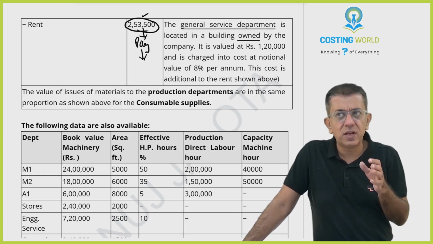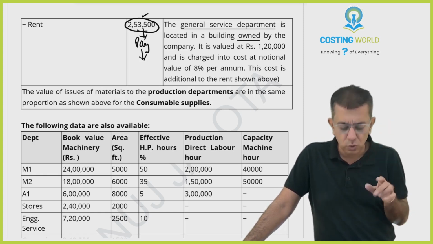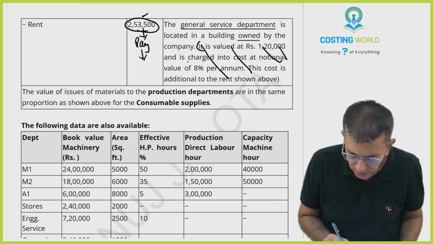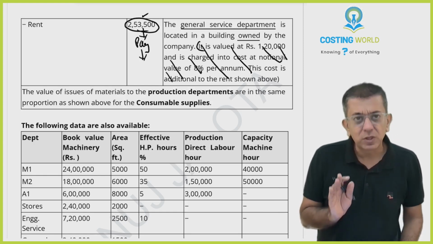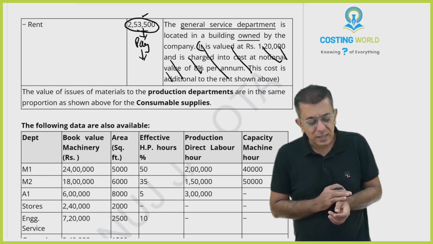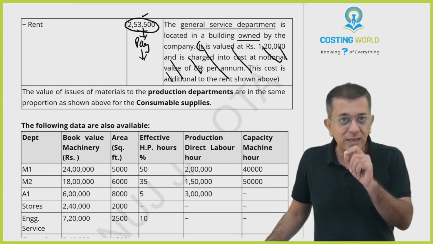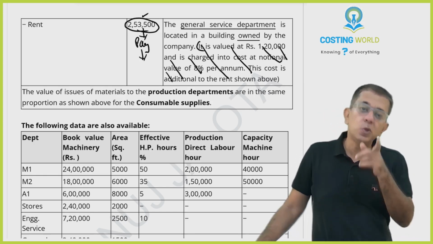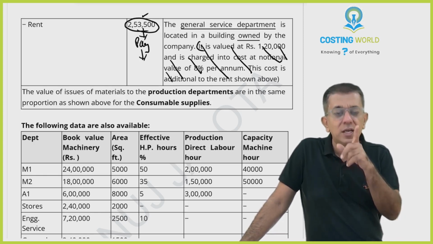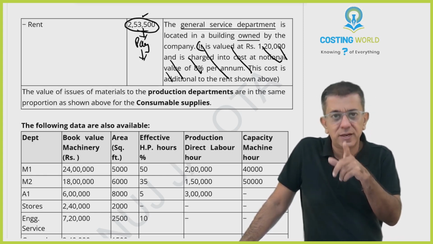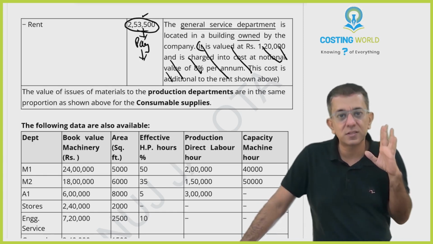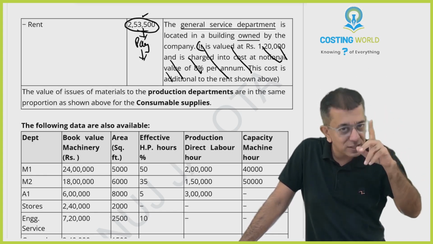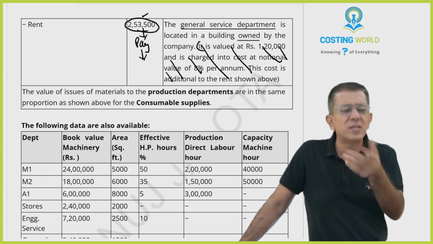It is never ever included as part of absorption rate. So this line that is there is of no use to us. That rent is not paid for that general service department because it is owned by us. That is why we are charging notional rent. But notional rent does not form part, again I say, notional rent does not form part of your absorption rates. It is directly an expense that you can put in your cost sheet. It is never ever included as part of absorption because that's not your cost, to be honest.